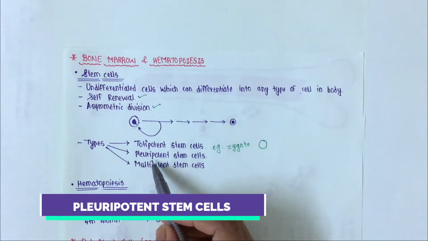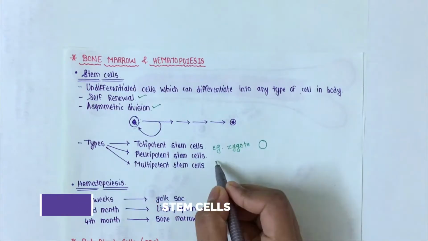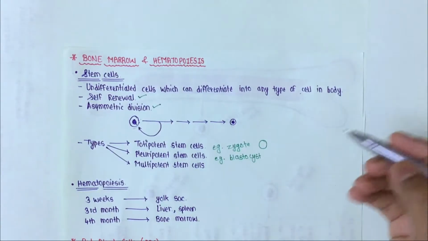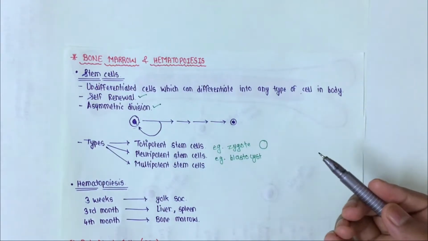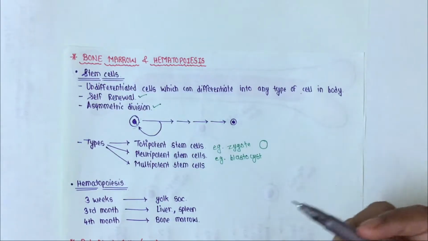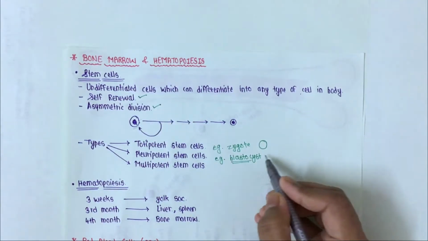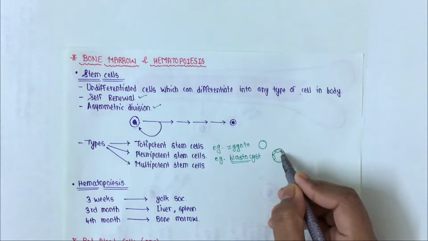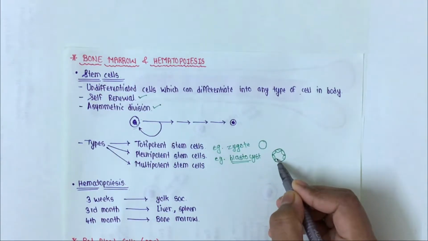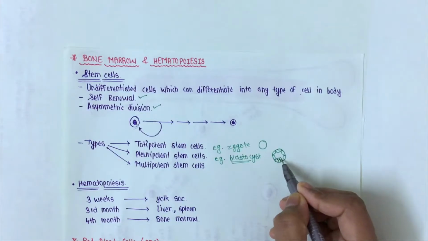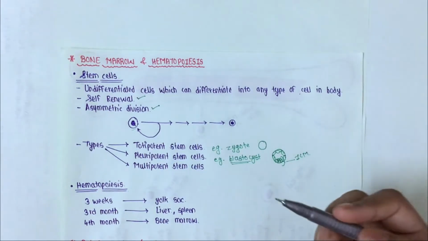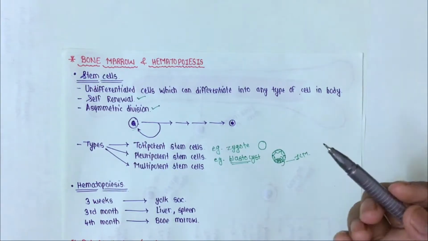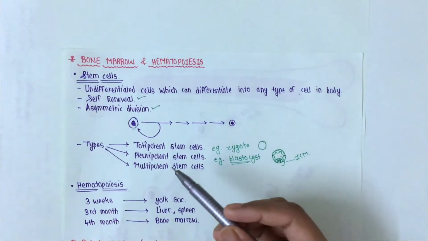And now we'll see the pluripotent stem cell. What is pluripotent? An example of it is blastocyst. So zygote will further differentiate into 2-cell stage, then 4-cell stage, and further it will form a blastocyst. This blastocyst will be lined by a single layer of cells, and inside there will be the inner cell mass. In our body there are about 200 different types of cells, so this inner cell mass will give rise to different types of cells, and that is called pluripotent stem cells.